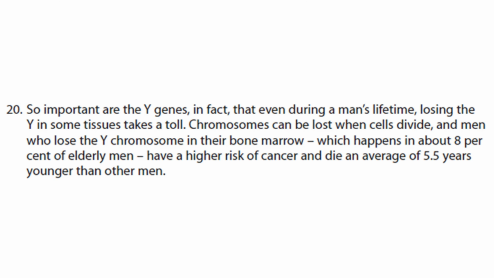So important are the Y genes, in fact, that even during a man's lifetime, losing the Y in some tissues takes a toll. Chromosomes can be lost when cells divide, and men who lose the Y chromosome in their bone marrow, which happens in about 8% of elderly men, have a higher risk of cancer and die an average of 5.5 years younger than other men.